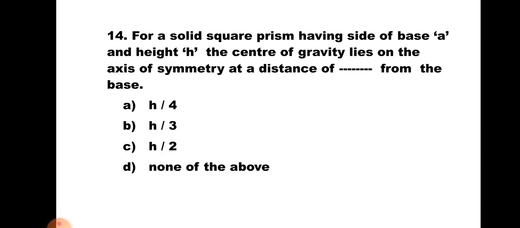Question number 14. For a solid square prism having side of base a and height h, the center of gravity lies on the axis of symmetry at a distance of dash dash dash from the base. A, h by 4; B, h by 3; C, h by 2; D, none of the above. Now as it is a prism, it will lie at h by 2 from the base. Hence the correct answer is C, h by 2.